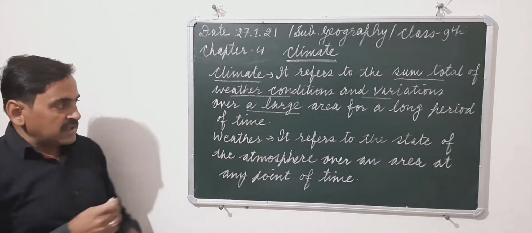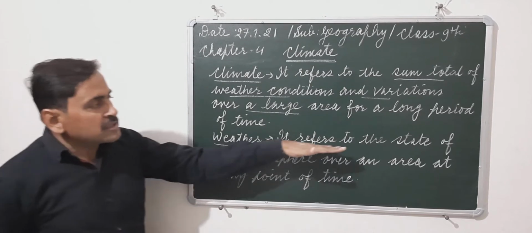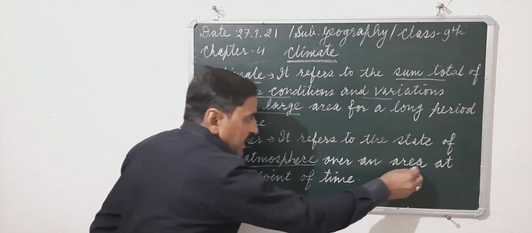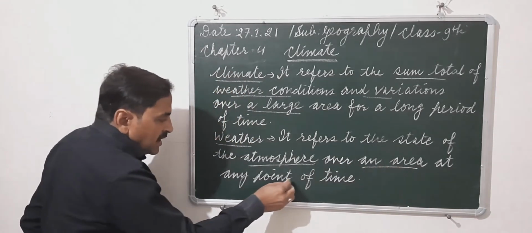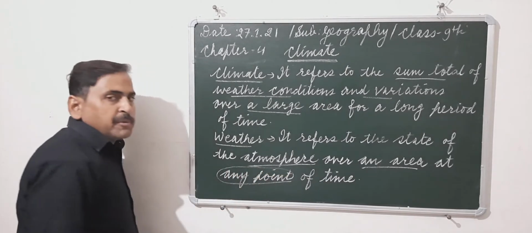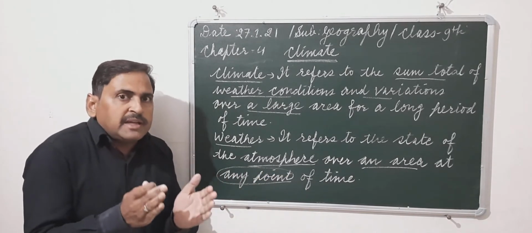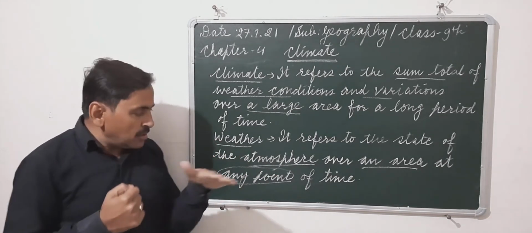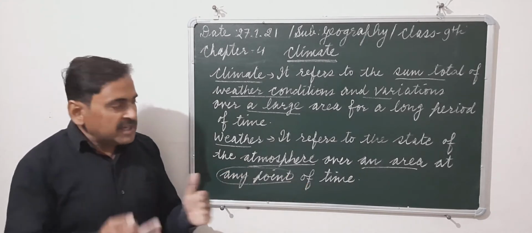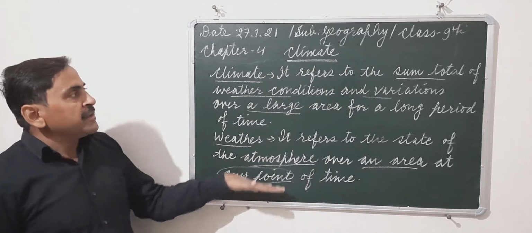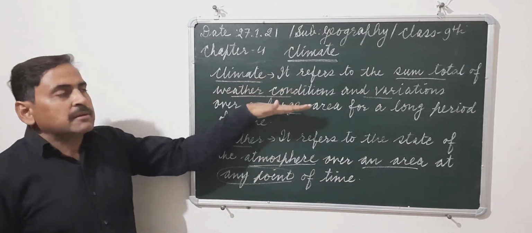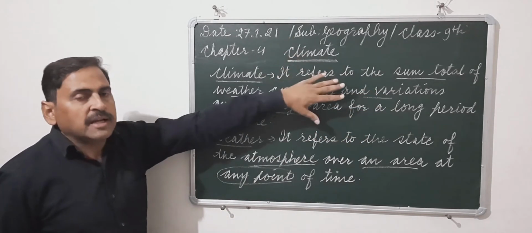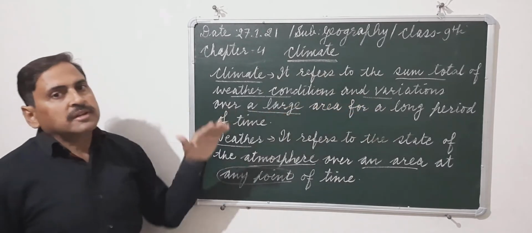Then what is weather? Weather refers to the state of the atmosphere over an area at any point of time. This is the most important: any point of time. What you are feeling at a particular point of time. Say for example, I am feeling quite cold here. So we can say the weather can change anytime, but climate remains stable because it is the average of all the weather conditions taken over a long period of time.